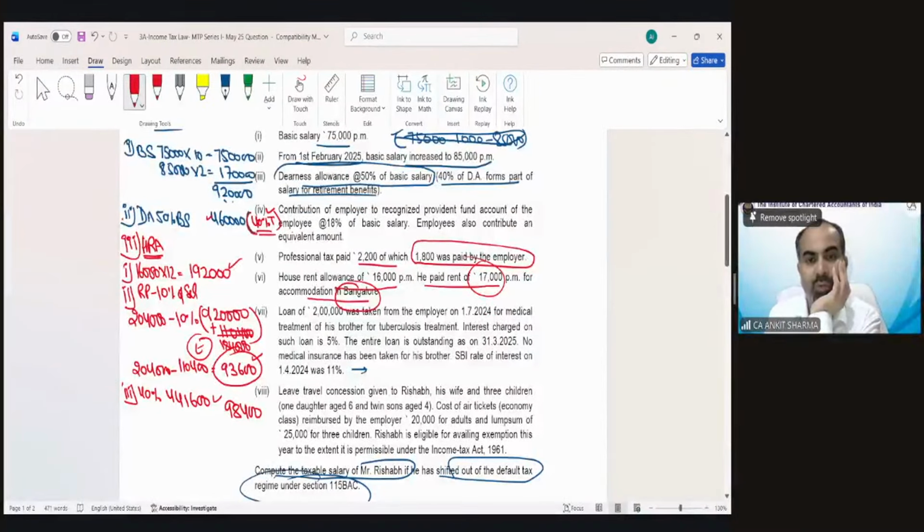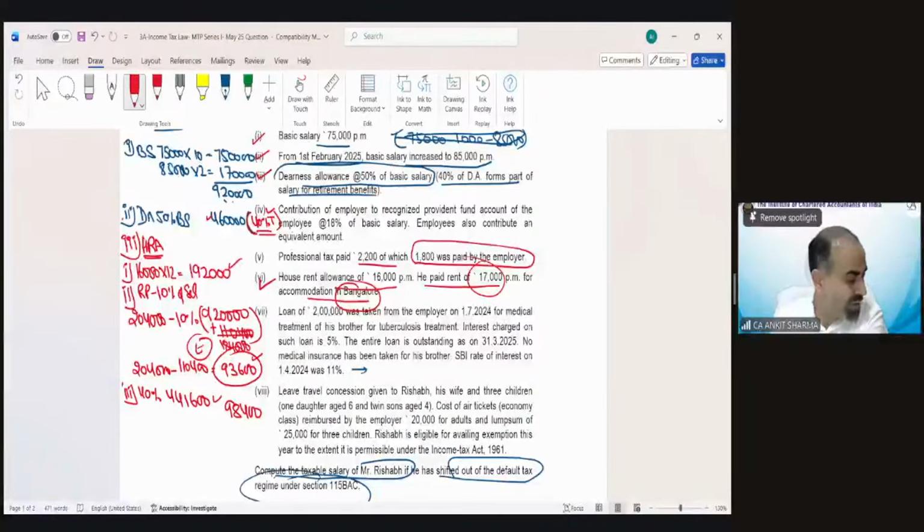So now we have completed the HRA, then all others are perquisites. So now we can solve the perquisites from point number 4. Whatever you have already solved in the examination, kindly tick those points, so that you will not leave or forget any perquisite or any point for the purpose of treatment.